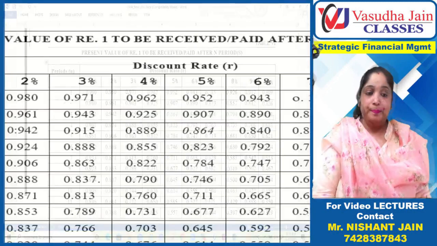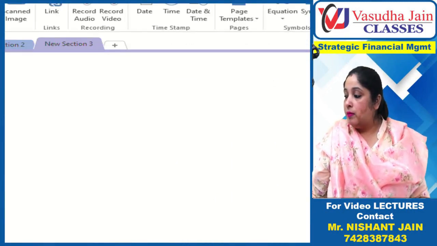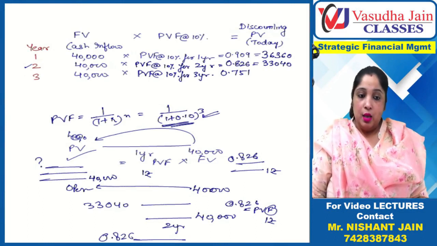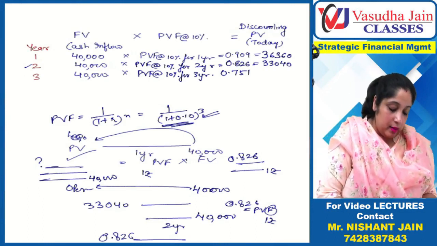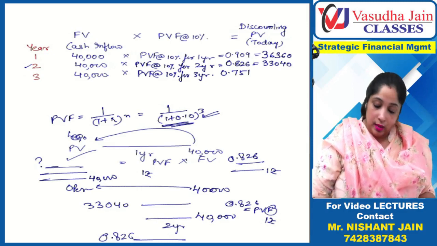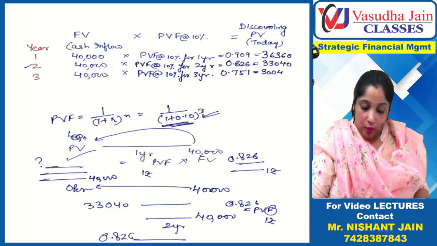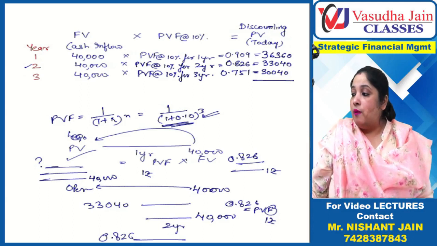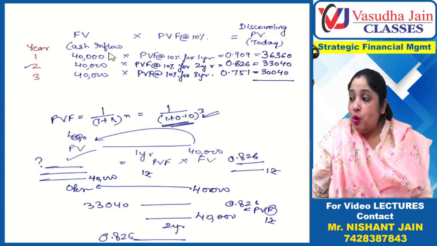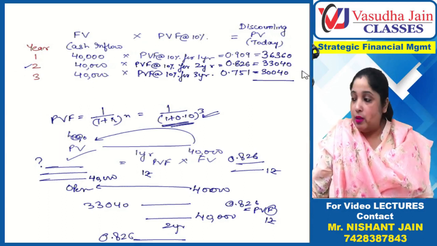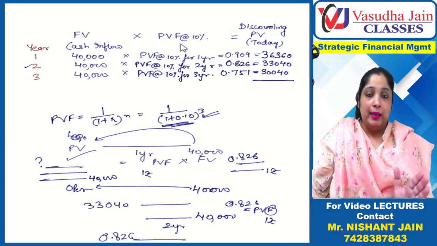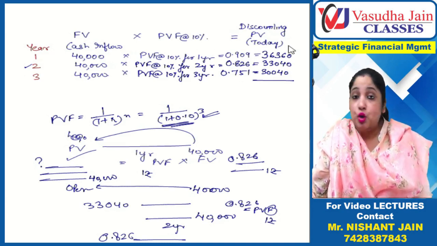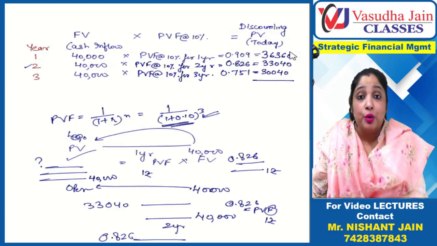So going back, yes, it's 0.751. 0.751 into 40,000, you get 30,040. Basically, what this whole calculation implies is that if you invest this amount today, then you can get that amount at the rate of 10%. So if the money is increasing at the 10% rate of interest, how much should be invested today?